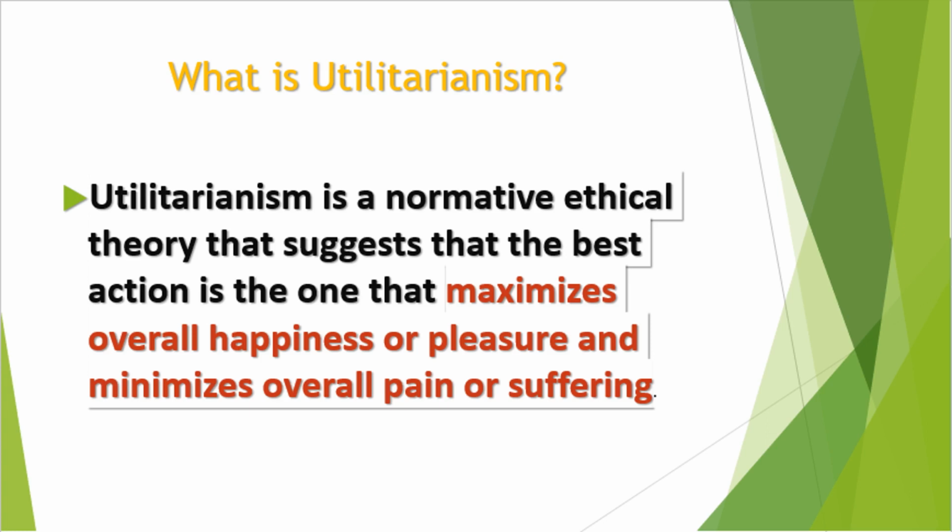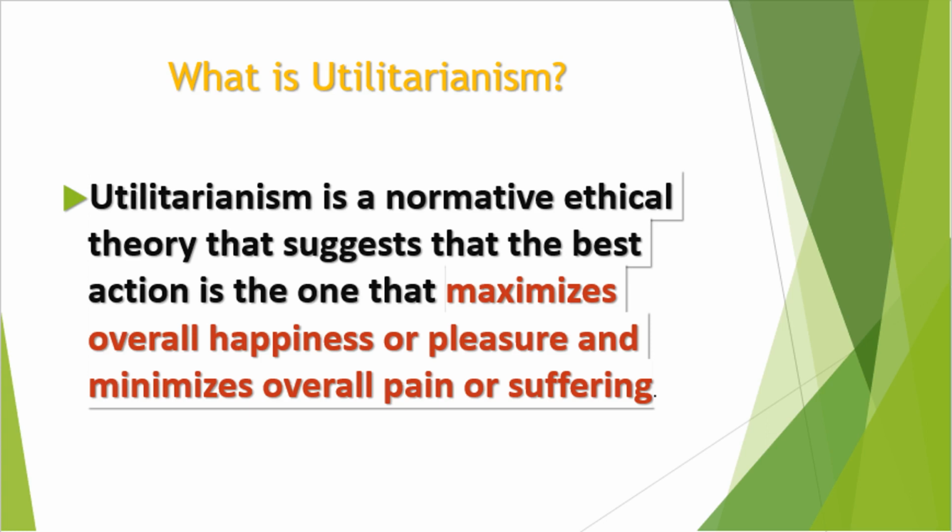In other words, this is a normative ethical theory that suggests that the best action is the one that maximizes overall happiness or pleasure and minimizes overall pain or suffering. And the theory is often summarized by the principle of the greatest happiness for the greatest number.